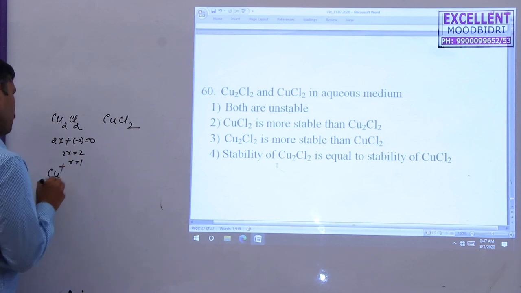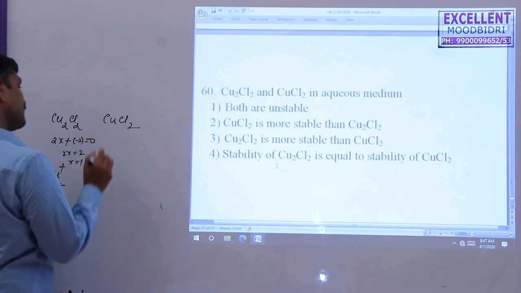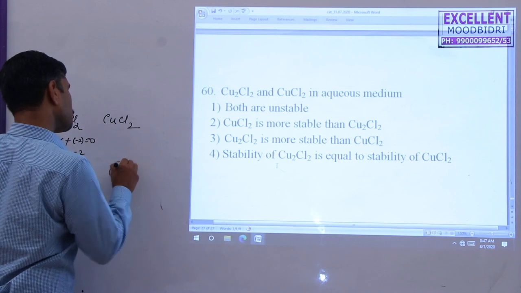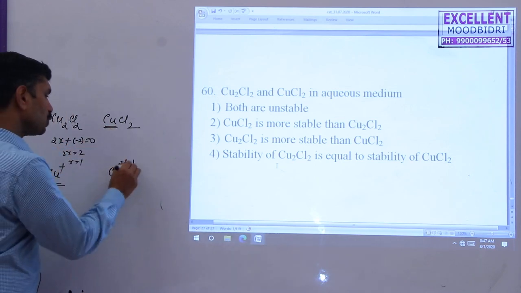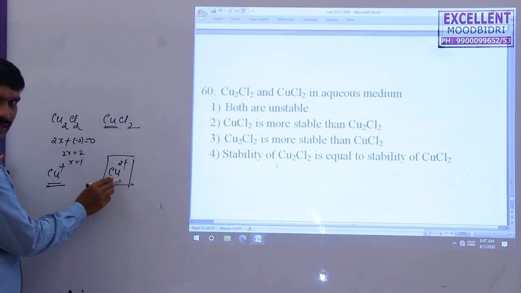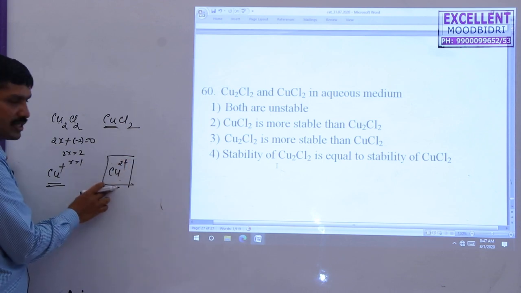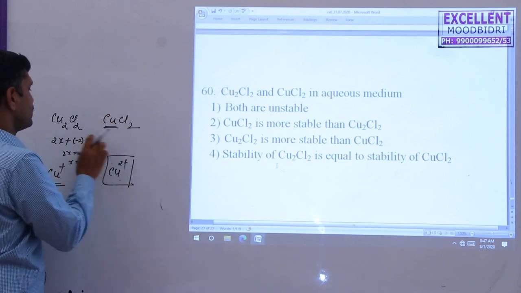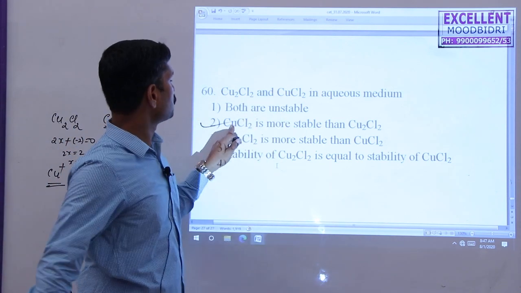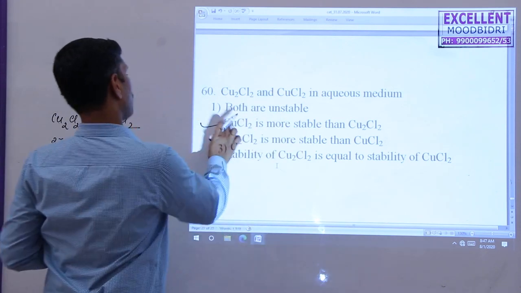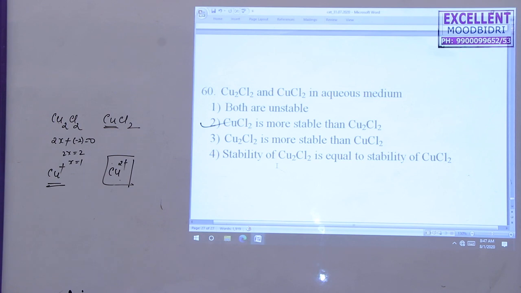So here copper is Cu+1. But in CuCl2, copper is 2+. Cu2+ has a smaller size and hence high hydration energy. Therefore, this is more stable than the other compound in the aqueous state. CuCl2 is more stable than Cu2Cl2. The second option is correct. Okay, thank you.